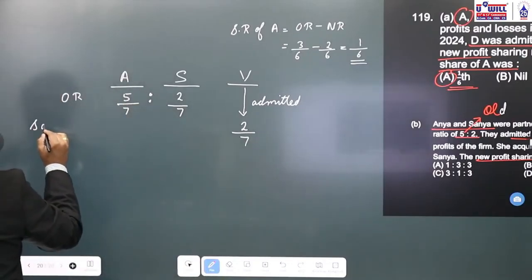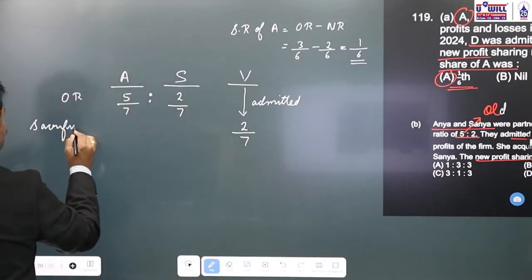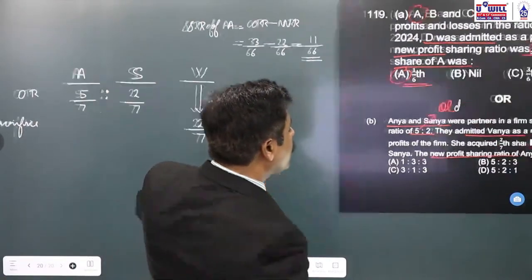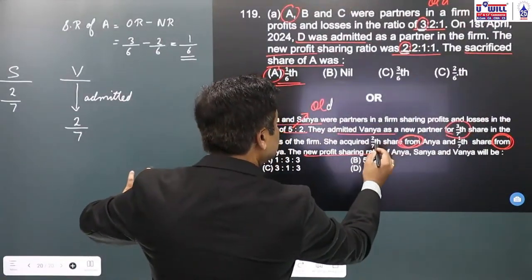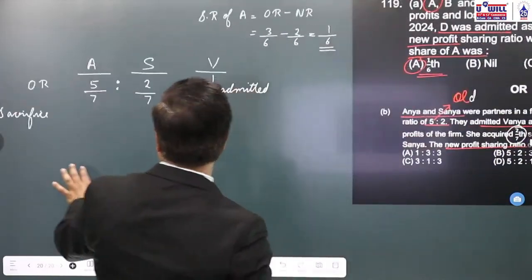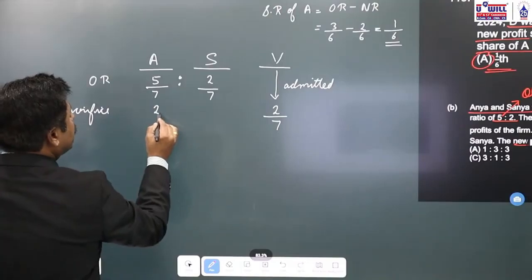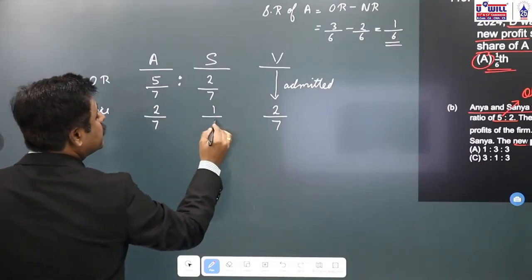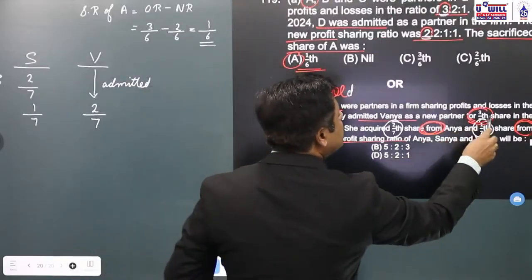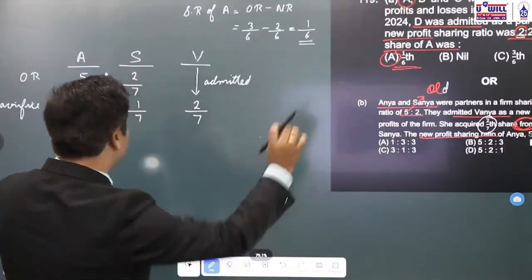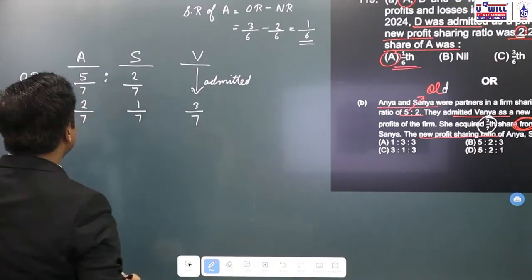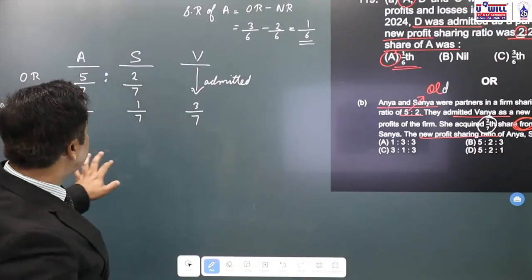How will that be sacrificed? Once again, every one of you. 2/7 and 1/7. Anya will give 2/7 and Sanya will give 1/7. Okay, just a minute. 3 by 7 is the share of Vanya, not 2 by 7. Okay, it is 3 by 7. You all can see 2 by 7 plus 1 by 7, she'll get 3 by 7.